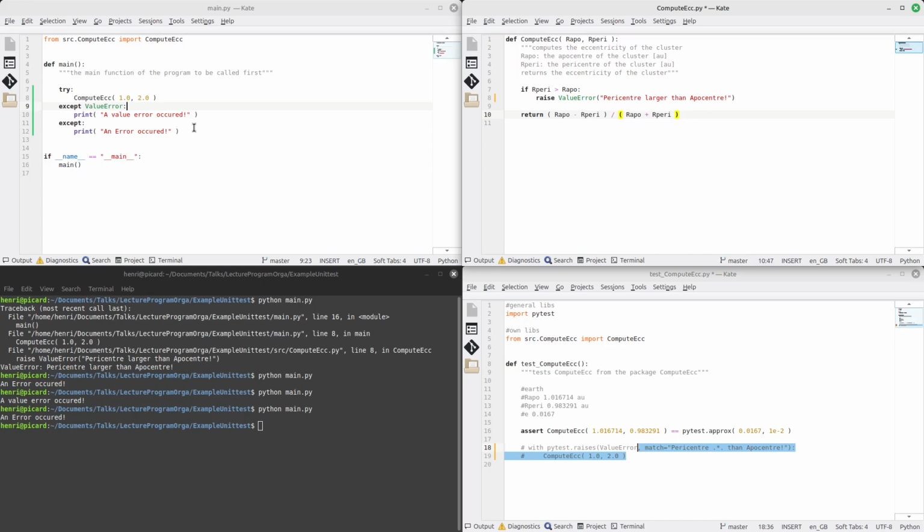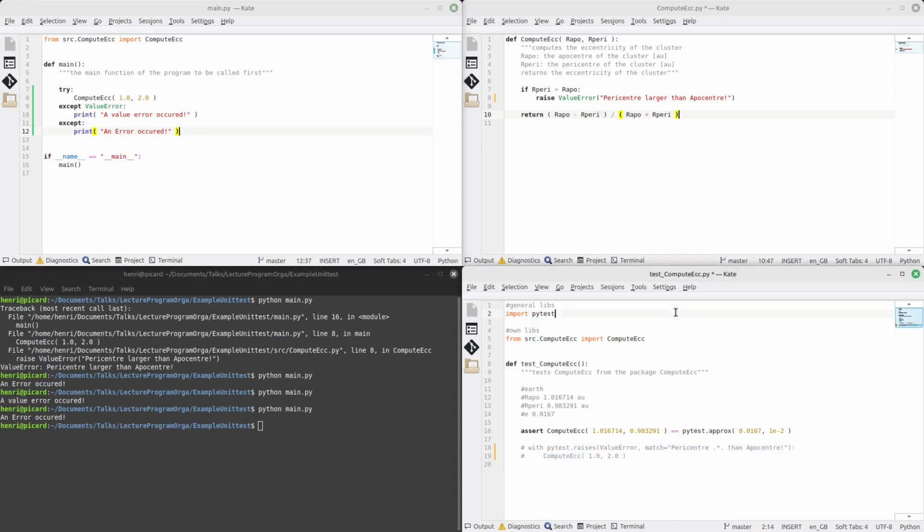Now we want to test this program. And for that, I have this part here for my testing. And let's for now just remove the pytest approx. I'll show you what that does in a second. Okay, so what I like to do if I test this kind of function is I like to test it with known values of astronomical objects. So in this case, I looked at the Earth and I looked at Wikipedia and just copied the values for the apocenter distance, pericenter distance, and eccentricity for Earth.